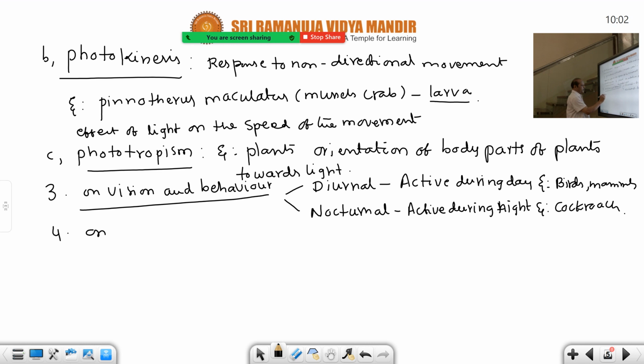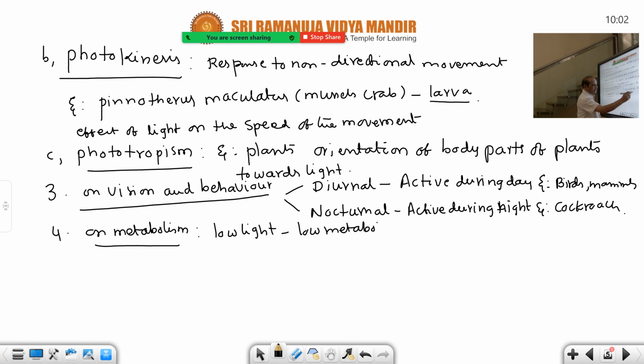And the next one is effect of light on metabolism. Already this was given in the effect of light on pigmentation of skin, at that time I have given. Low light conditions always cause low metabolic activity.